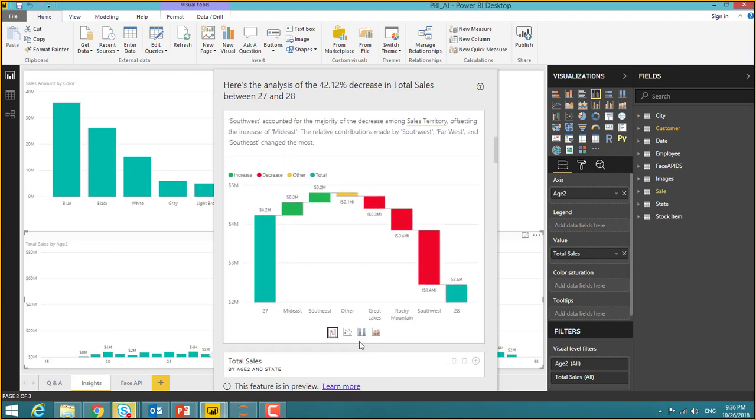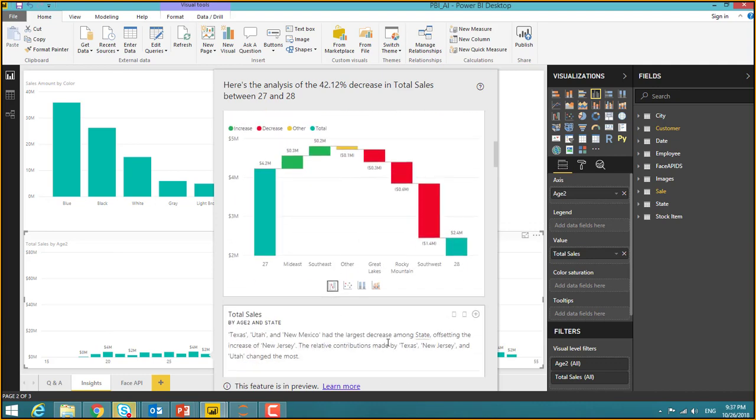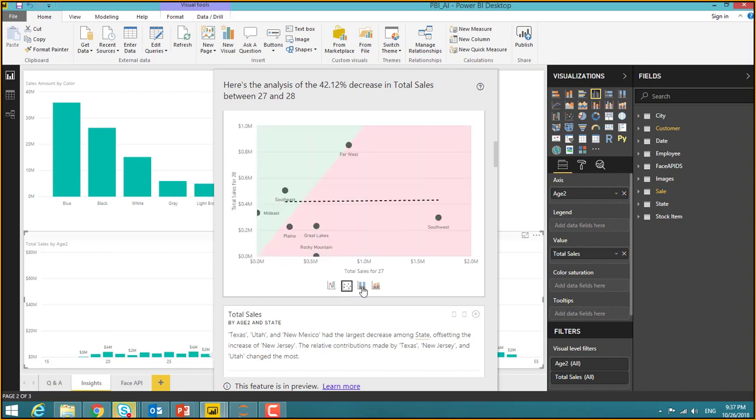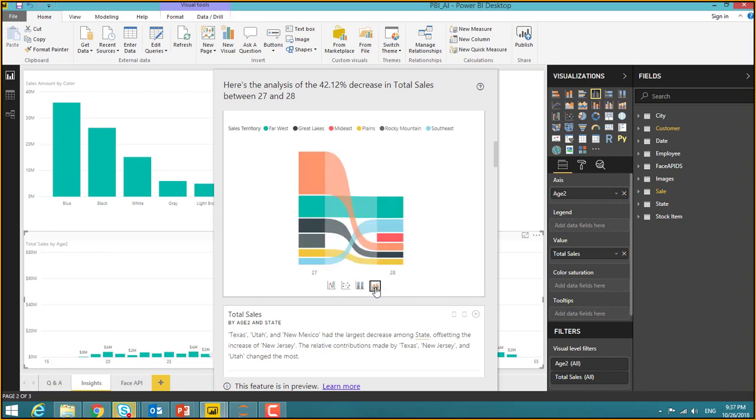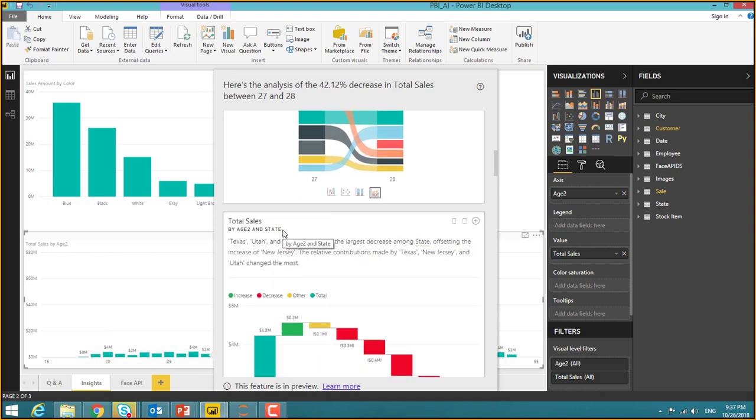It's not just that. So you also can see that in different visuals in here as well. Whether you want to see that in a line chart or a bar chart or stacked column charts and loads of things. So this sort of artificial intelligence is embedded into Power BI.